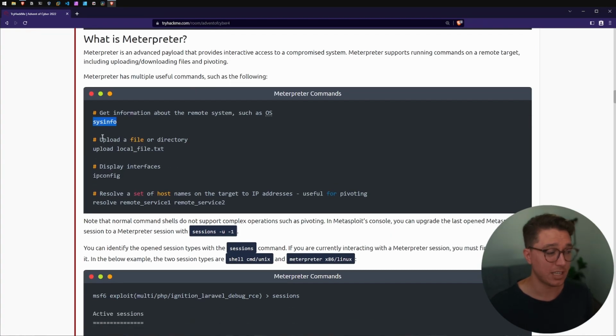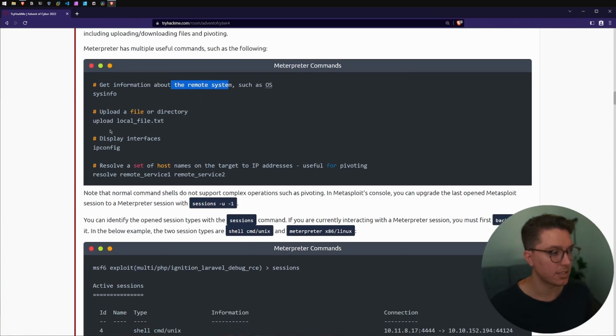So we've got sysinfo, getting information about the remote system, like the operating system, just a simple upload and then a file. So maybe there's another payload that we want, maybe there's a backdoor that we want to leave, or maybe you just want to leave a text file to show that you've got access. You can see the interfaces by just running ipconfig like you would do if you had a normal shell on the system. This one resolves a set of host names on the target to IP addresses, useful for pivoting.